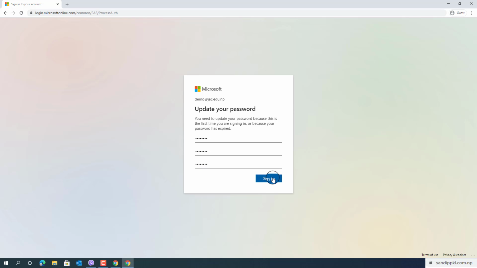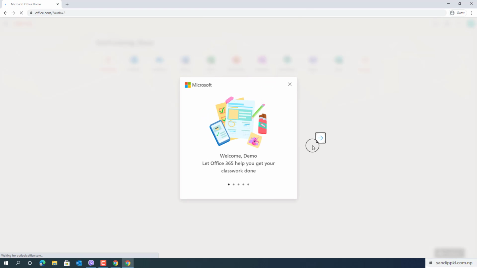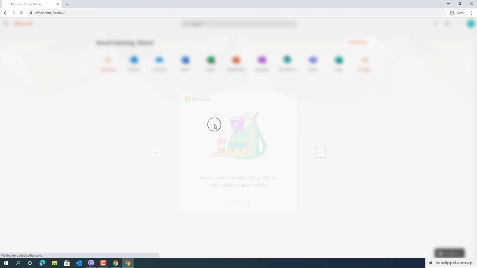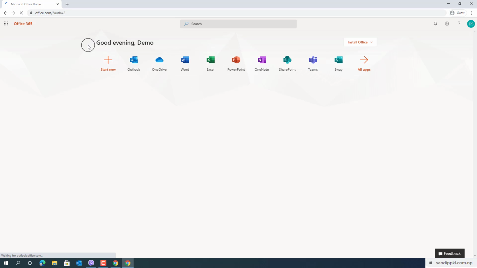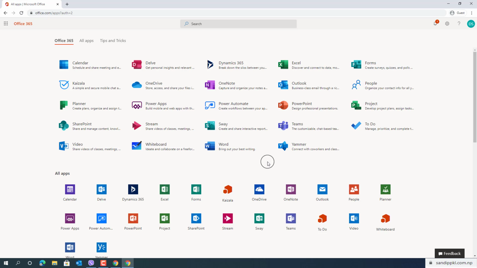And sign in. Now I have changed the password and I have got a new screen here. You can see office.com, and within this you can get various apps from Office 365, Outlook, OneDrive, Word, Excel, PowerPoint, OneNote, SharePoint, Teams, Sway, and many more. Here you can see all the apps provided by your organization.